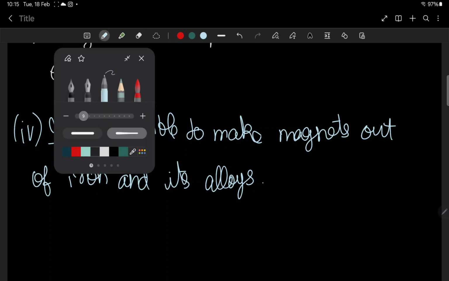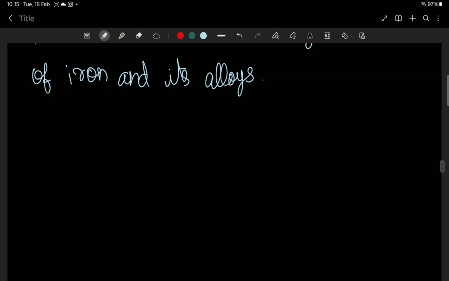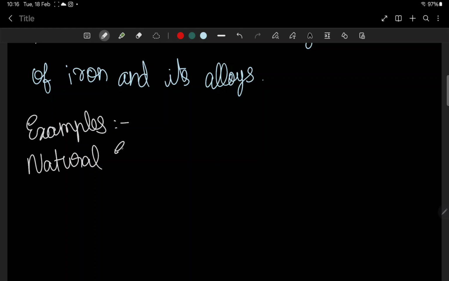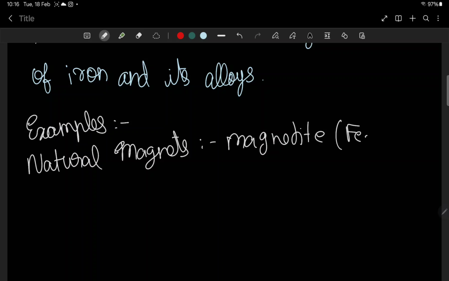Now some examples of magnets. There is the natural magnet, present inside the earth itself. We don't have to create it. An example is magnetite ore, Fe3O4. This is a natural magnet existing in our earth.